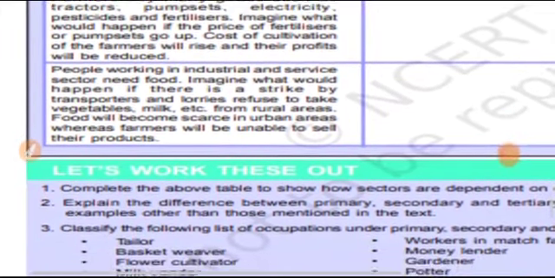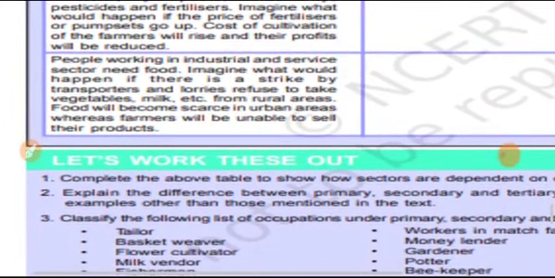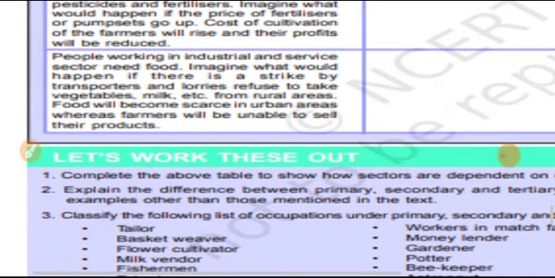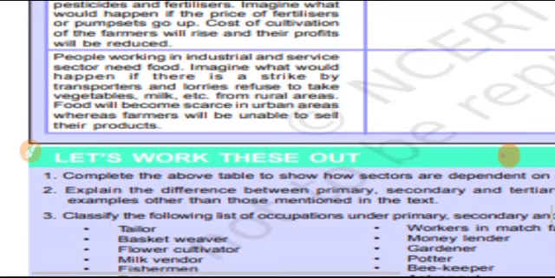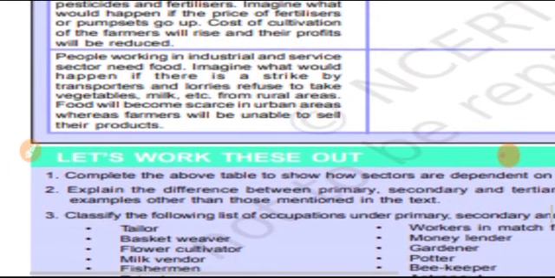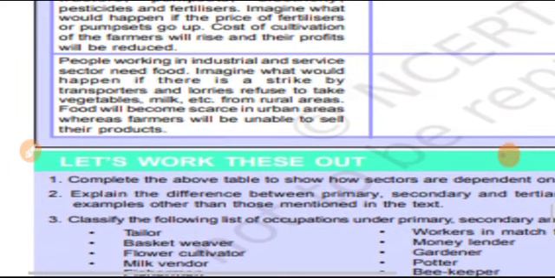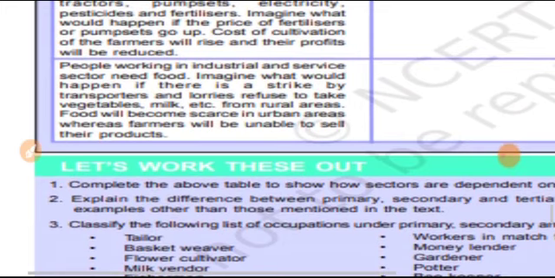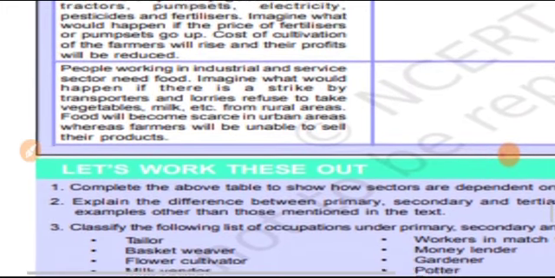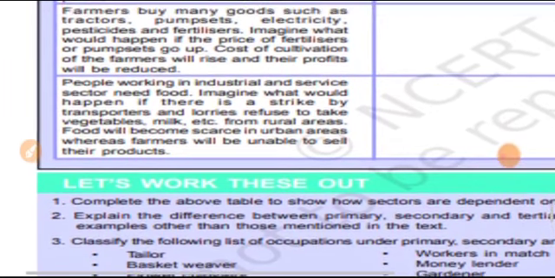Then people working in the industrial and service sectors need food. Imagine what would happen if there is a strike by transporters and lorries refuse to take vegetables, milk, etc. In rural areas, food will become scarce in urban areas, whereas the farmers will be unable to sell their products. This shows that the secondary sector is dependent on the primary sector, while the primary sector depends on the tertiary sector. This means that all three sectors are highly interdependent, because the economic activity cannot be fulfilled unless all three sectors are involved.